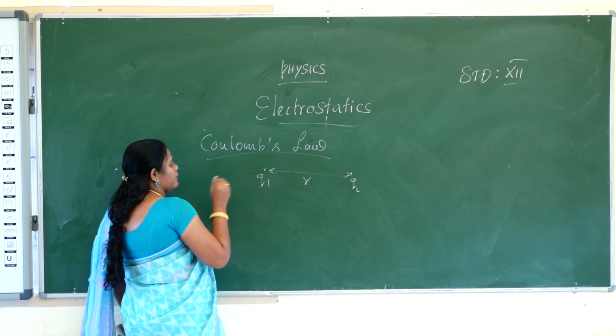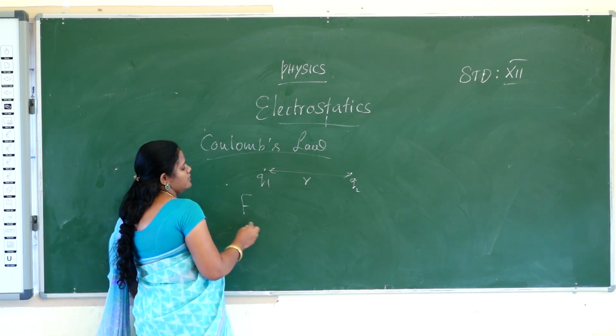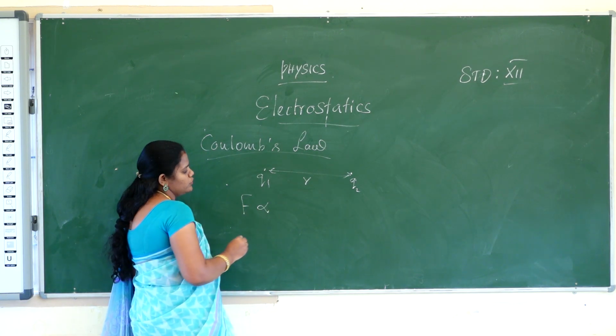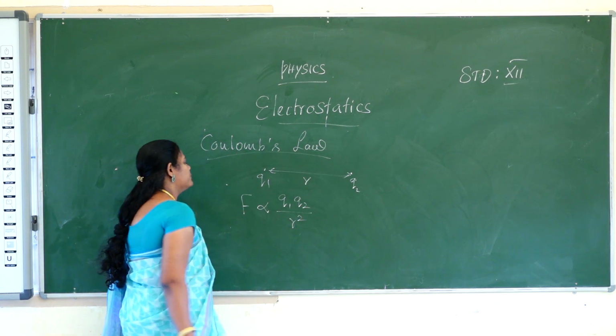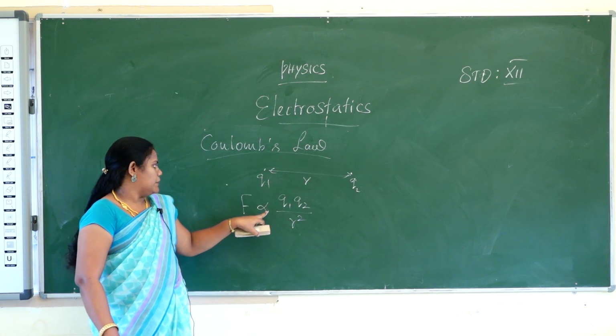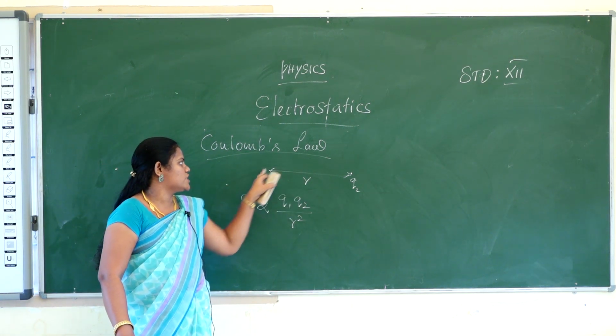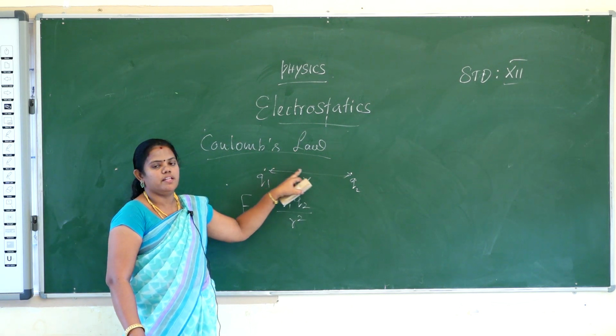So, he created one formula. The force of attraction between the charges, F, is directly proportional to Q1 Q2 by R square. That is, the force between the two charges is directly proportional to the product of the two charges and inversely proportional to the square of the distance between them.